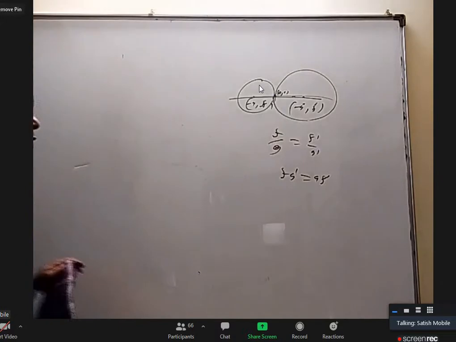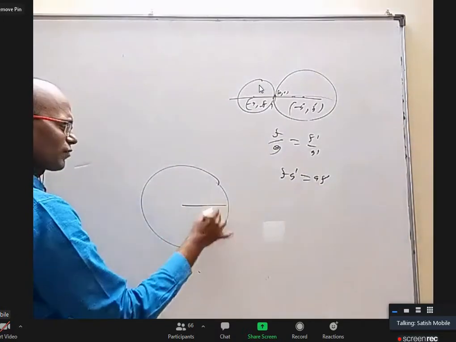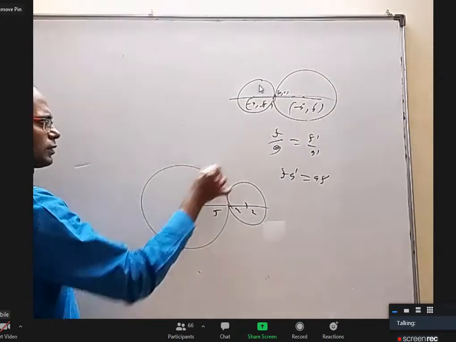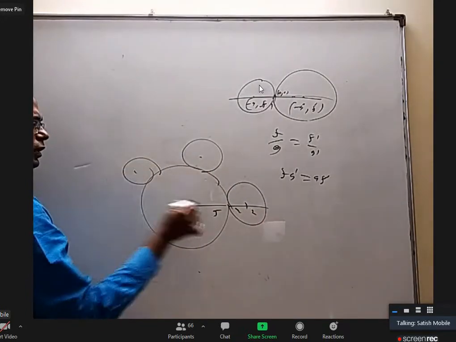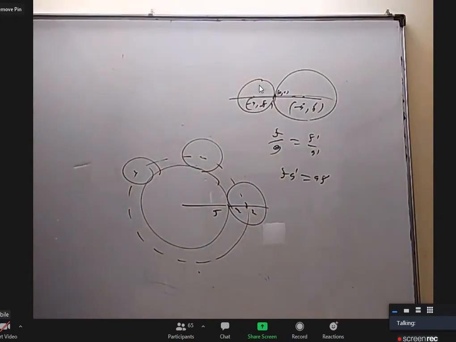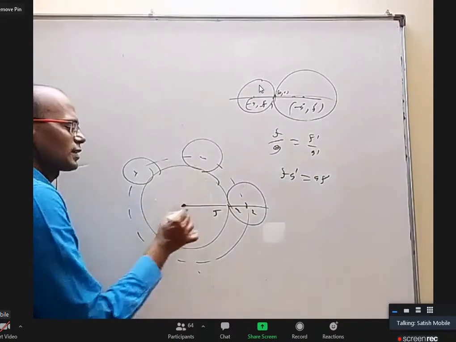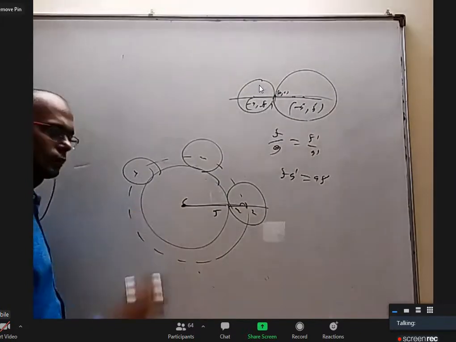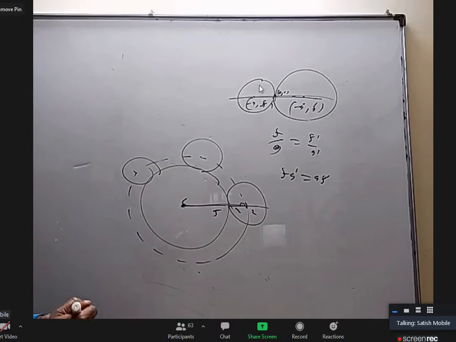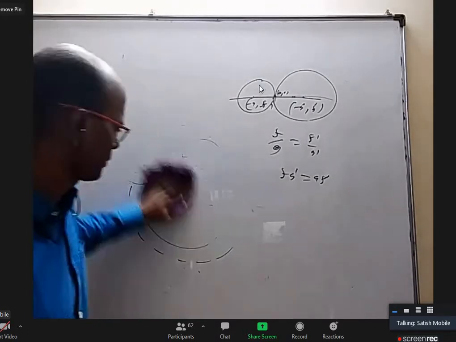That's how we'll get f by g equal to f dash by g dash. So f g dash equal to g f dash. Okay, coming to the present question. You have a circle of radius 5. Another circle of radius 2 is rolling on that, sometimes like this, sometimes like this. What is the locus of the centers of all these circles? You can easily see it will be a concentric circle with radius how much? 7 units. That's it. Same center, but radius 7. That is the circle. That's the answer.